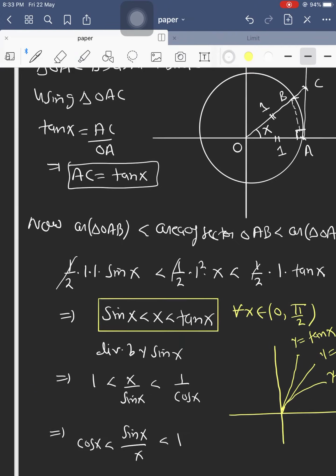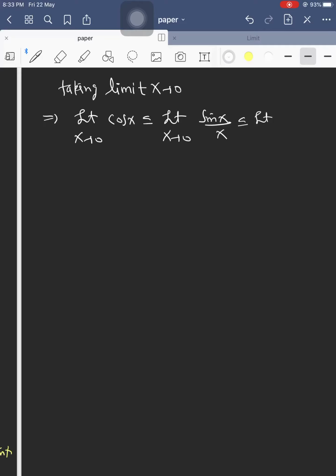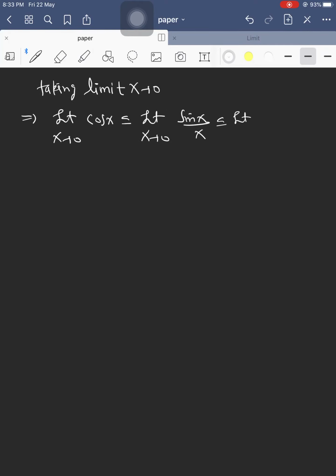Taking the limit x approaches 0, this will imply limit x approaches 0 of cos x is less than or equal to limit x approaches 0 of sin x upon x, which is less than or equal to limit x approaches 0 of 1.